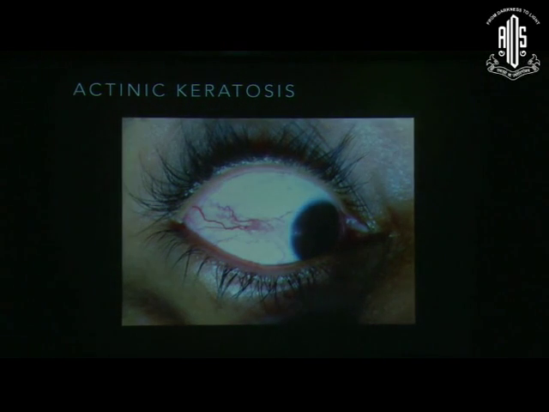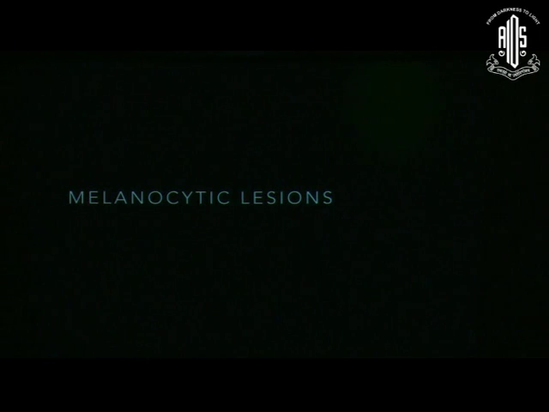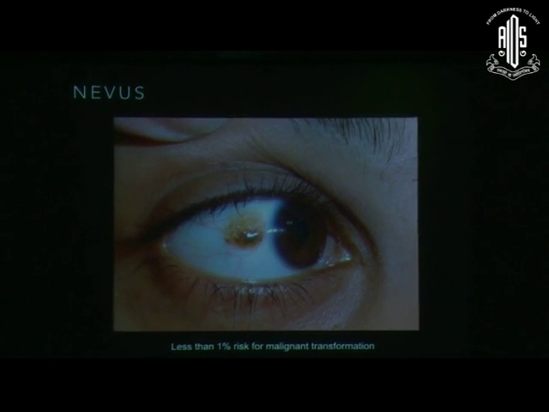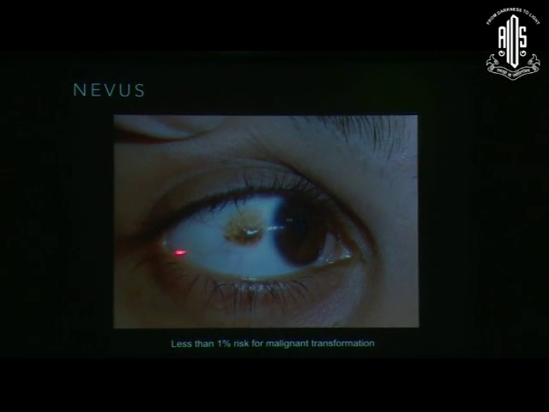you suspect an OSSN. Moving to benign melanocytic lesions, this is the commonest benign melanocytic lesion of the conjunctiva, conjunctival nevus. It appears as a flat or slightly elevated lesion, more commonly close to the limbus. It may have varied pigmentation at different parts of the lesion. It sometimes has a feeder vessel, so don't get scared if you see a feeder vessel there. Many of these cases do have a feeder vessel.